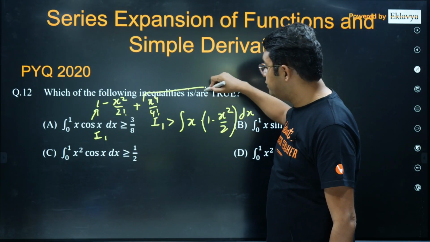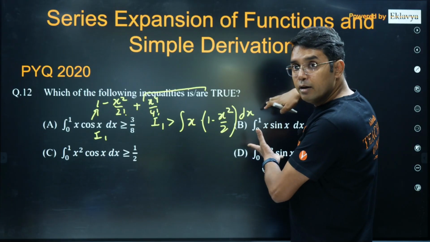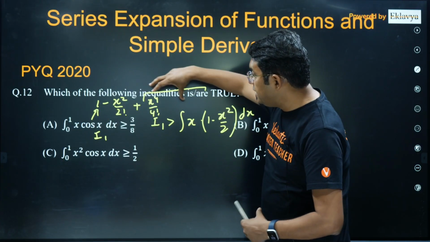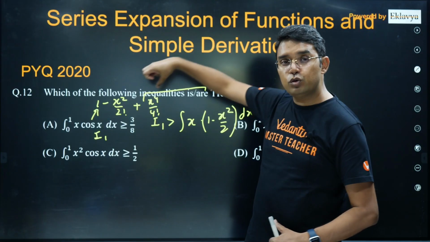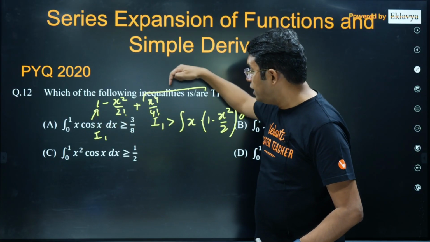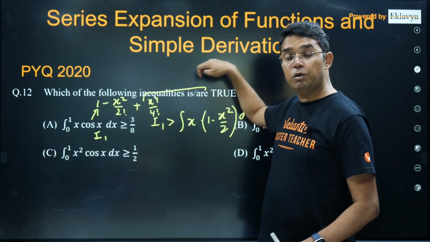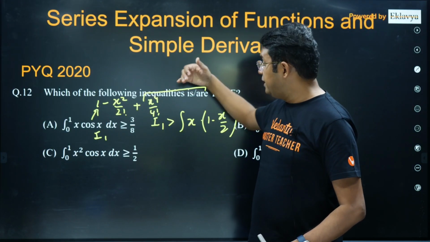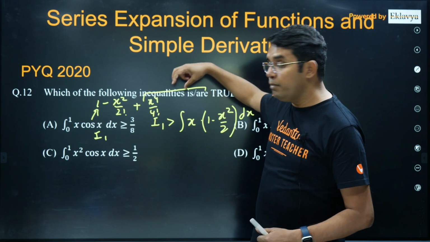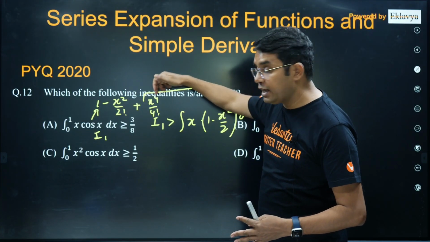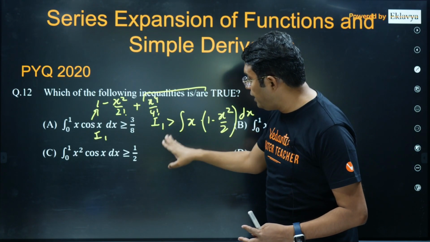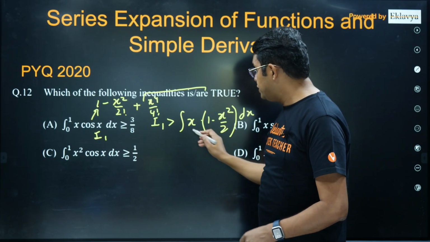If we are leaving some terms which start with positive sign, then this side is actually lesser than I1, because I1 will be equal to this if the terms starting with plus sign are also there in this integral. Because x is between 0 and 1, the term after x power 4, that is x power 6, will be lesser than x power 4. Then x power 8 with plus sign will be bigger than x power 10. So if you make pairs of two terms after x power 4, starting with x power 4, you will see all the terms are positive, positive, positive. So this I1 will be bigger than this integral, which is from 0 to 1.